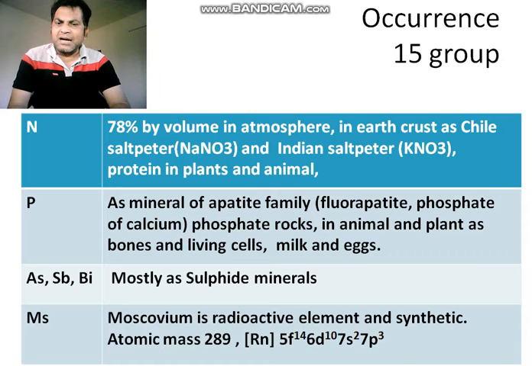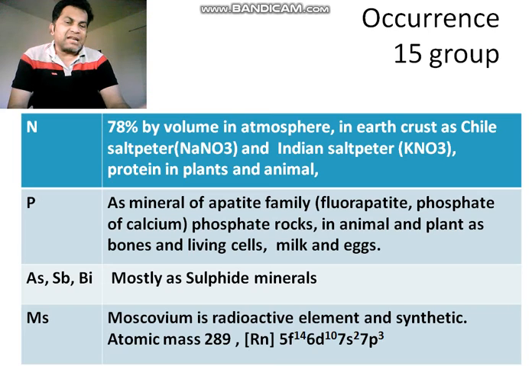If we talk about animals and plants, phosphorus is present in bones and living cells, and it is also there in milk and eggs. So I hope that you understand the occurrence of phosphorus. Eggs and milk also contain phosphorus.